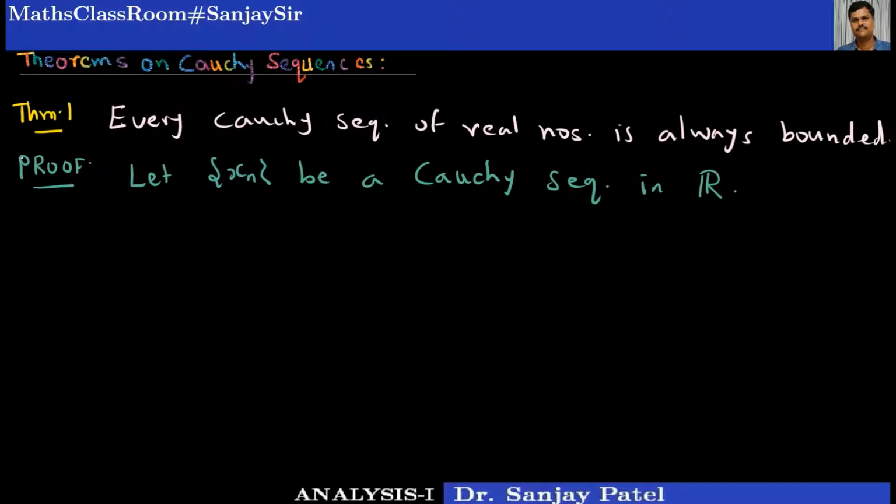We want to prove that it is a bounded sequence. Since it is a Cauchy sequence, it satisfies the definition we have discussed just now. For every epsilon, it will satisfy that condition of the definition.